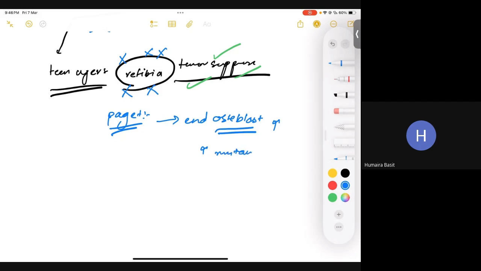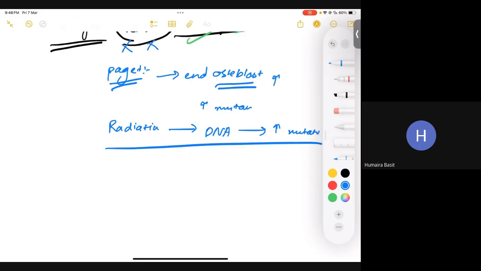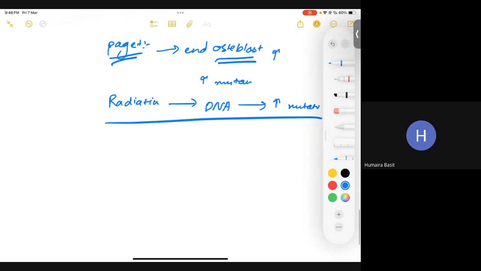What do we mean by mutation? You can simply think of the retinoblastoma gene, it can be mutated and it can result in osteosarcoma. It can result in a malignant condition. Is that clear? Similarly, radiation can also give you this condition. Why? Because radiation can directly damage your DNA. Once the DNA is damaged, it increases the chance of mutations again, right? And if we have abnormal mutation, knocking down your retinoblastoma tumor suppressor gene, it can lead to malignant osteosarcoma. Is that clear?